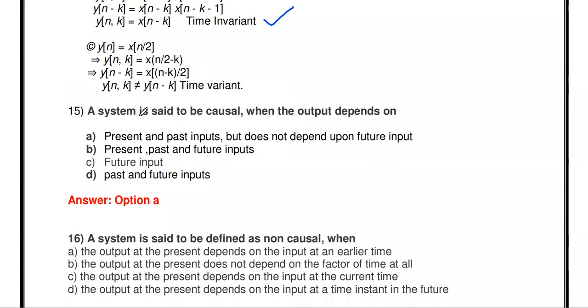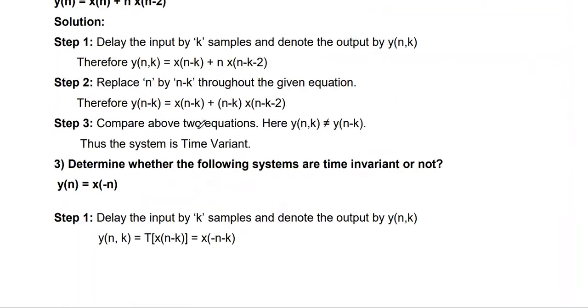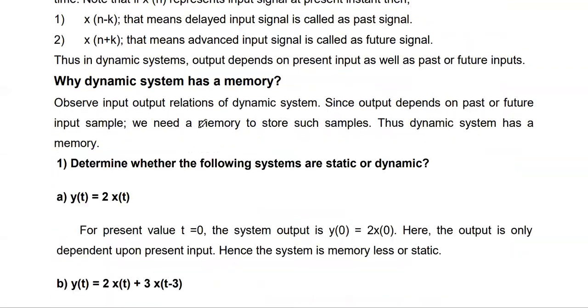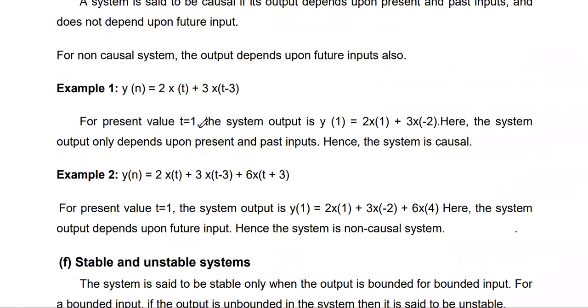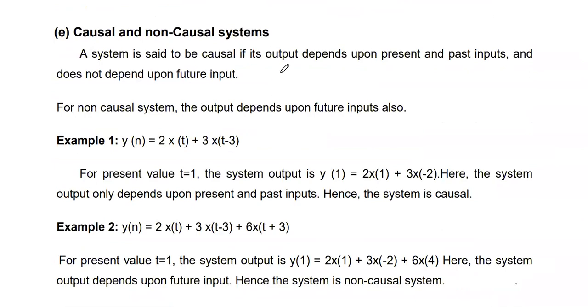Then the next one, a system is said to be causal when the output depends on... So the fourth classification of the system is causal and non-causal system. What do causal and non-causal systems mean? The system is said to be causal if its output depends upon present and past input and does not depend upon the future input.